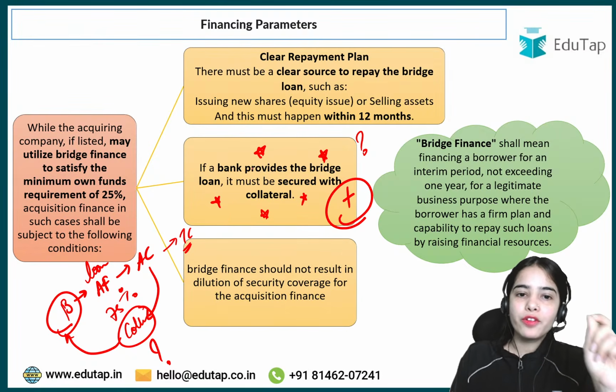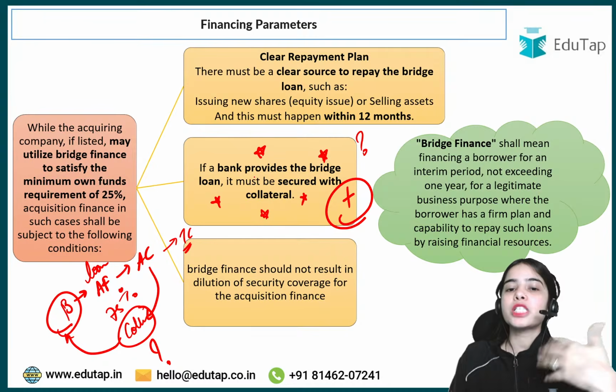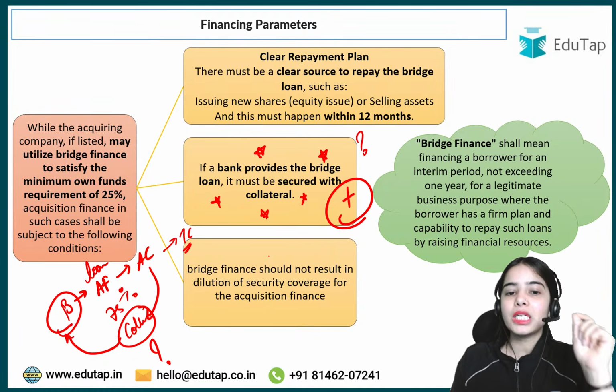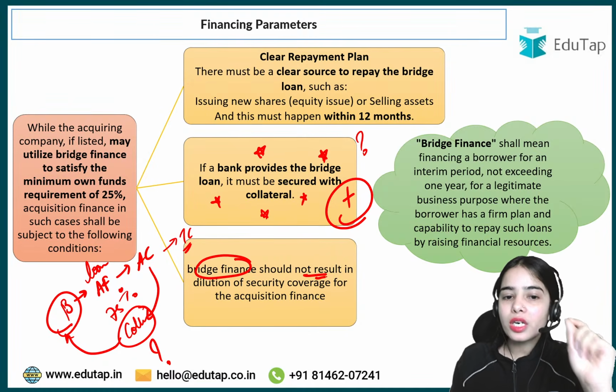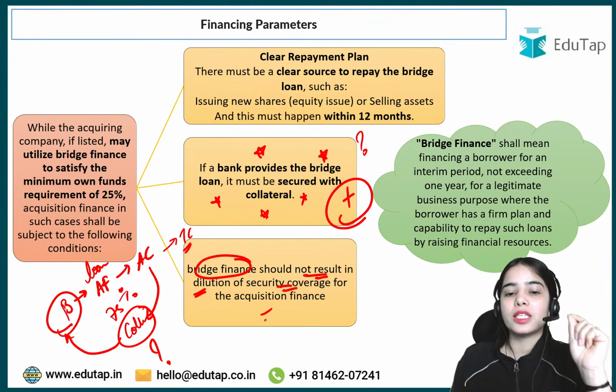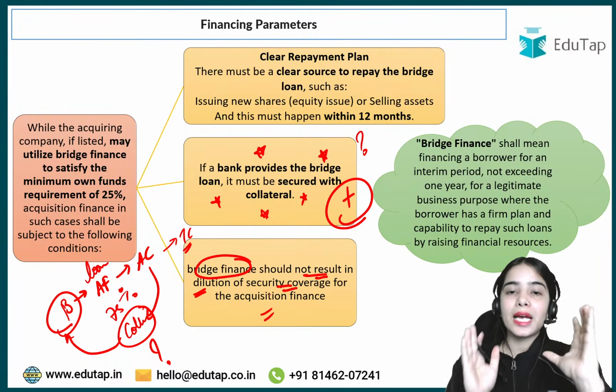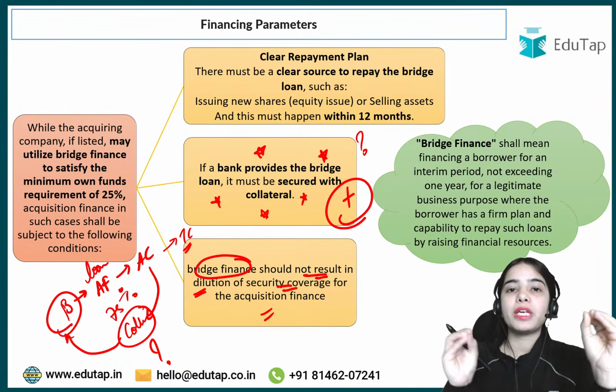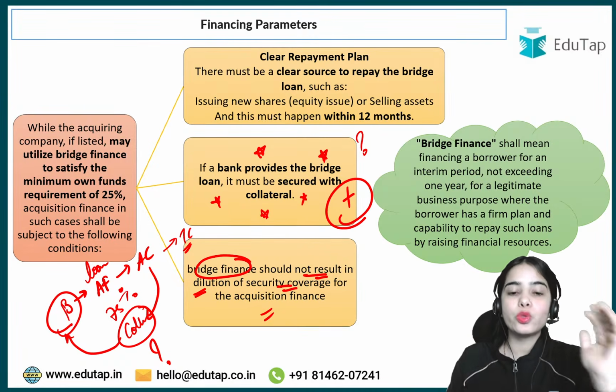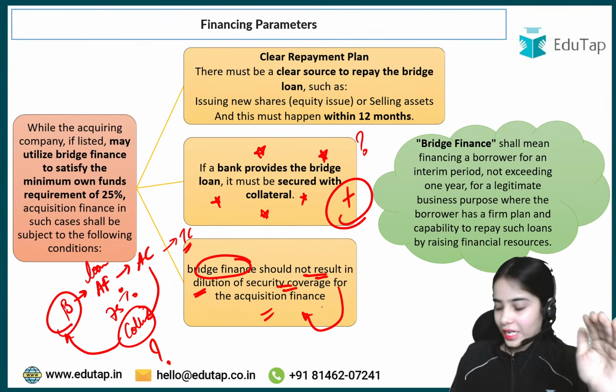Okay, so if a bank provides the bridge loan, it must be secured with collateral. And remember that the bridge finance should not result in decrease or dilution of security coverage under the acquisition finance. Under the acquisition finance, the collateral shall not be diluted. The collateral that has gone for the acquisition finance shall not be used. That is the idea. Okay.